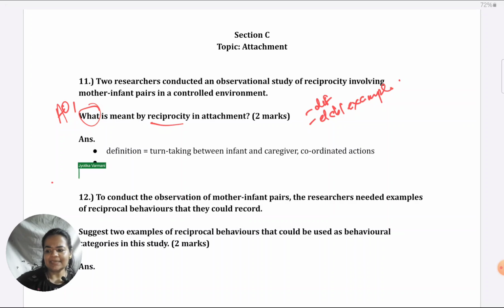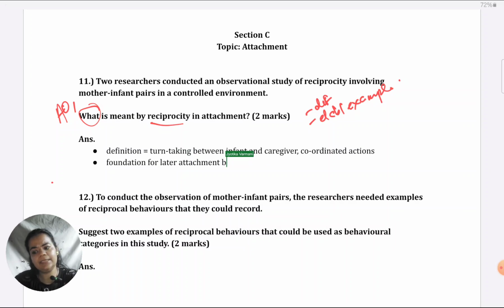Let me quickly take the point which I had given of its importance, that it lays the later foundation for later attachment, like I said, in toddlerhood and teenage, between the caregiver and infant, even in adulthood, in fact. So I would say later foundation. Something like this you could give for 2 marks. Make sure not to give any evaluations. Strength or weakness, this is not AO3, such things will not be credited.